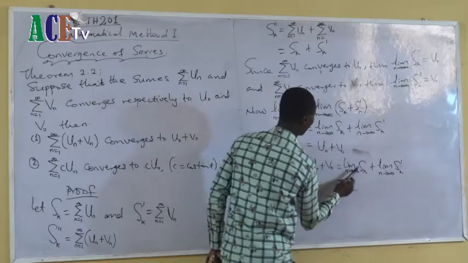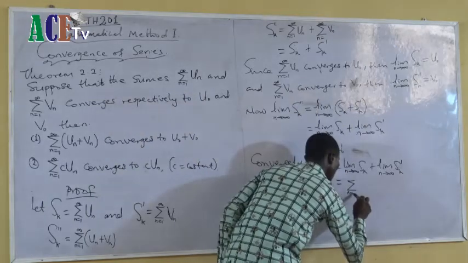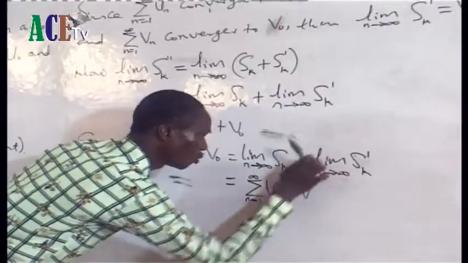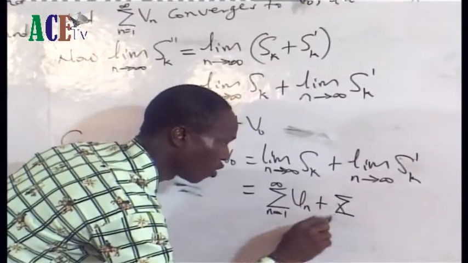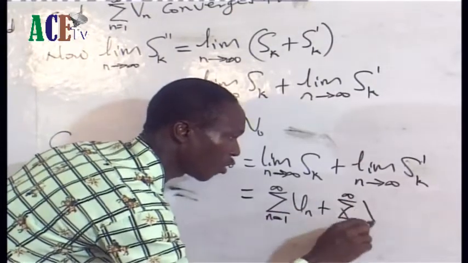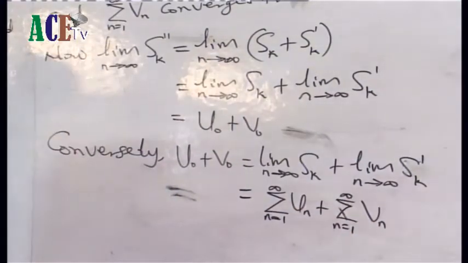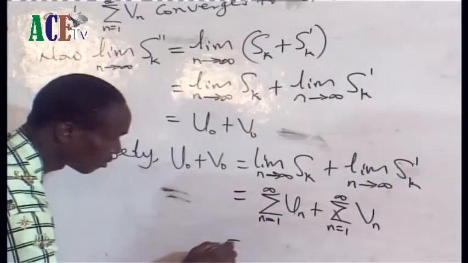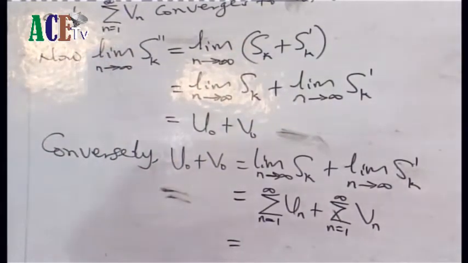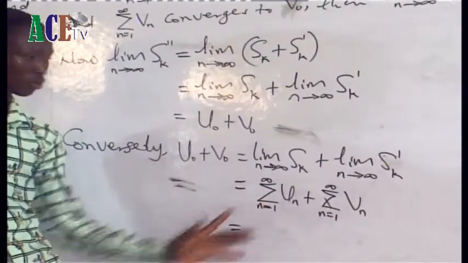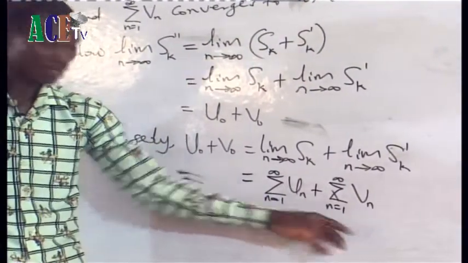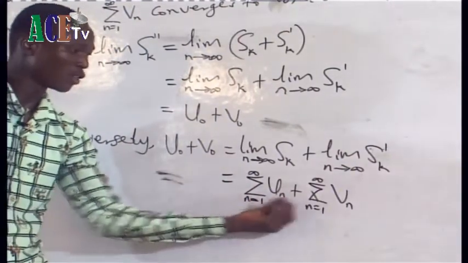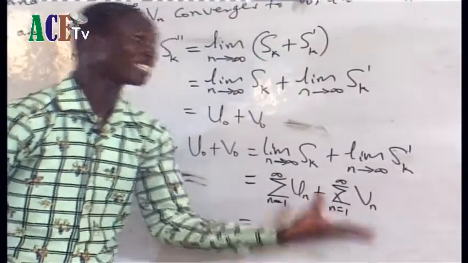Though I can now write this one in the form of the sum from n equals 1 to infinity of un plus the partial sum from n equals 1 to infinity of vn. So if I've written that one, then I can combine. I want to jump some steps. I can combine the two. This one will come out. These two will be in that bracket. I can write a sum for them. This sum outside, then the un plus vn will go inside.